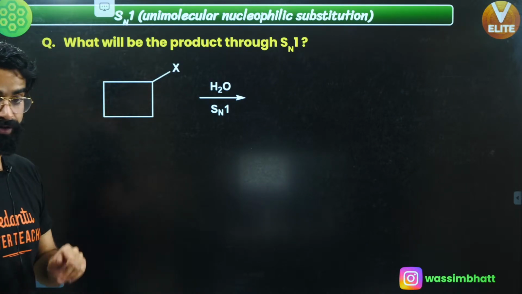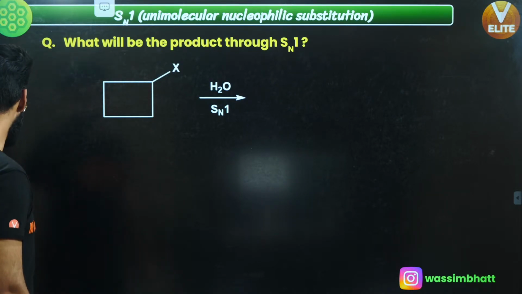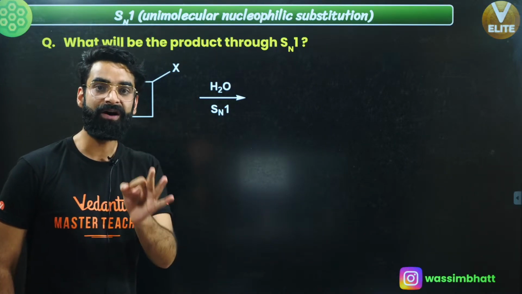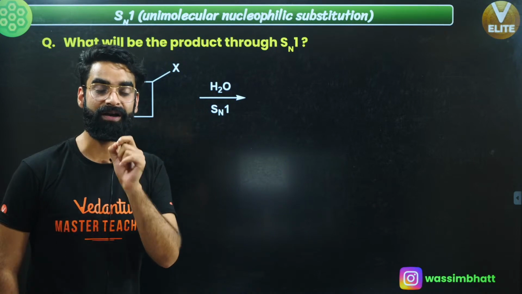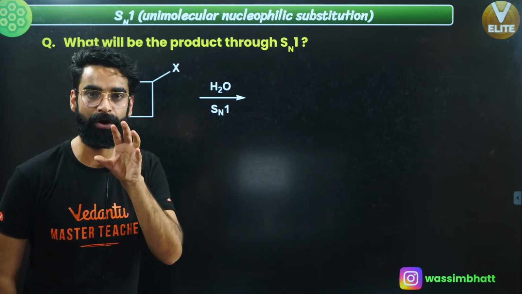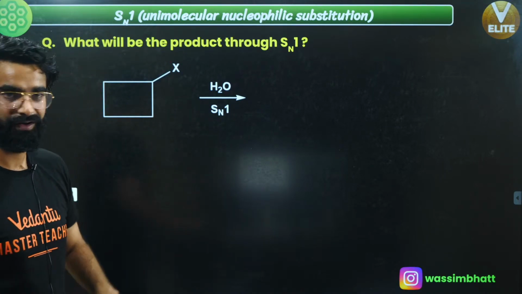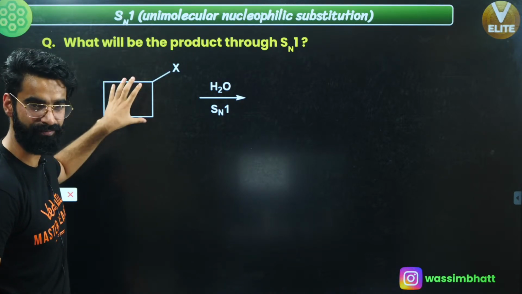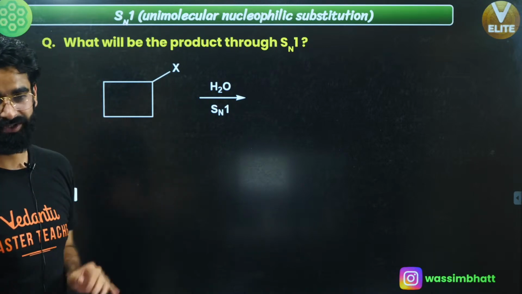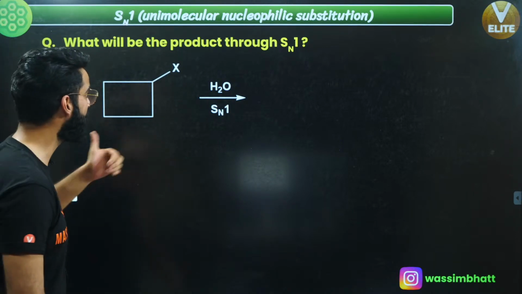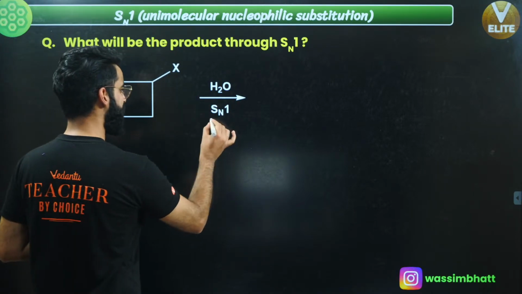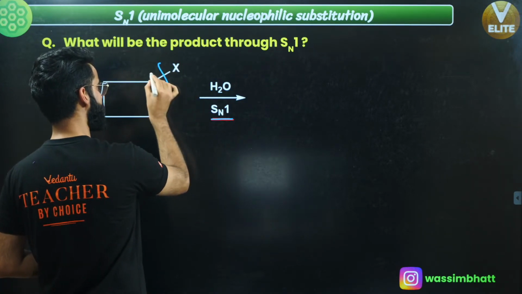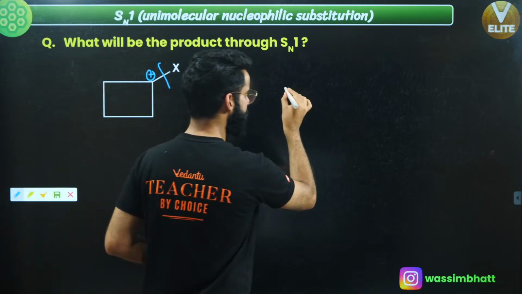Okay, this is one more important example. Remember, whenever a carbocation is directly involved in a 4-membered ring, for example, at that time ring contraction takes place. Okay, and how it happens, understand. First of all, again, I'm going to show you the Sn1 mechanism over here. So you need to break this bond so that there'll be a positive charge on this carbon over here.